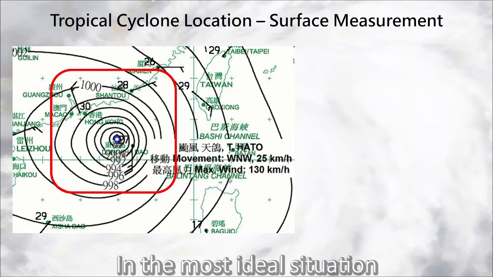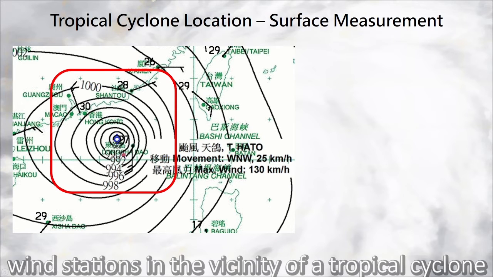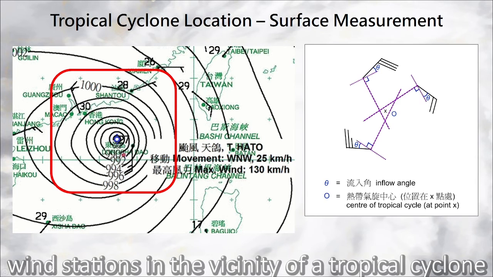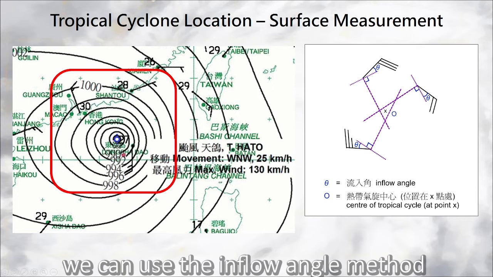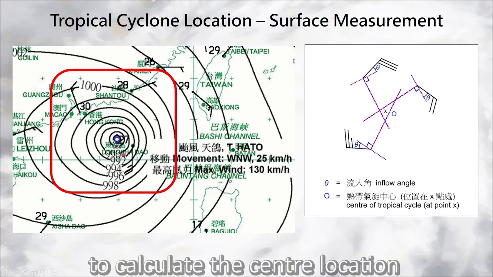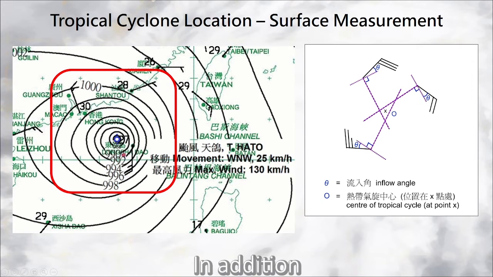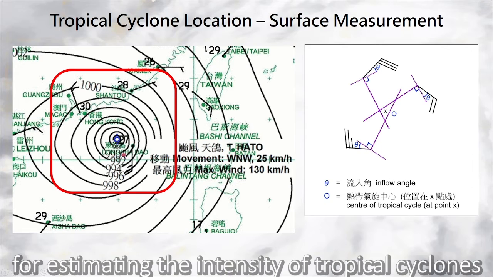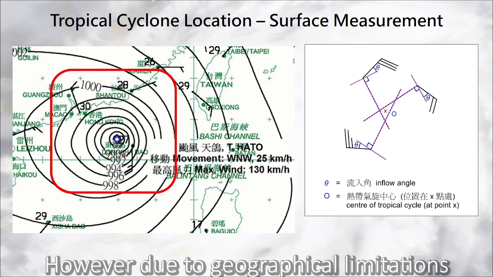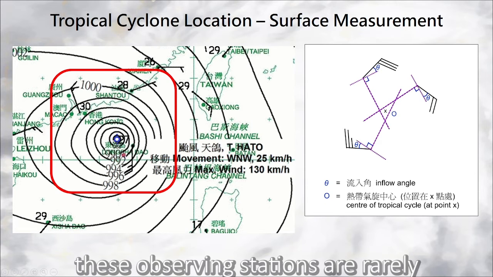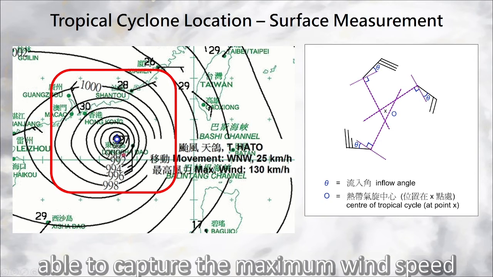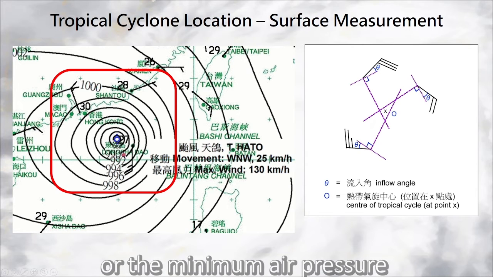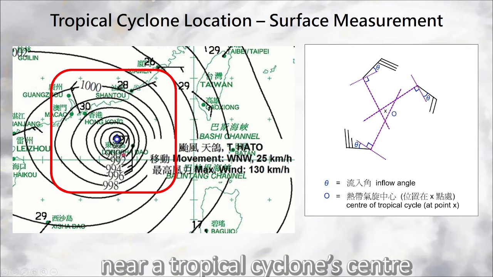In the most ideal situation, if there are 3 wind stations in the vicinity of a tropical cyclone, we can use the inflow angle method to calculate the center location of the tropical cyclone. In addition, surface observing stations also provide wind speed data directly that can be used as references for estimating the intensity of tropical cyclones. However, due to geographical limitations, these observing stations are rarely able to capture the maximum wind speed or the minimum air pressure near a tropical cyclone center.